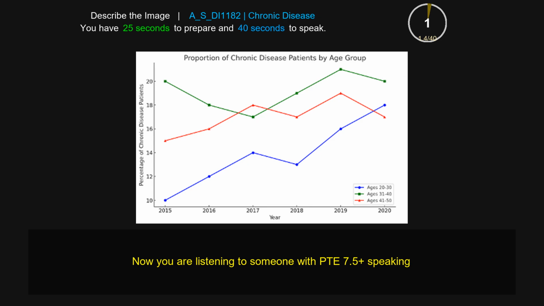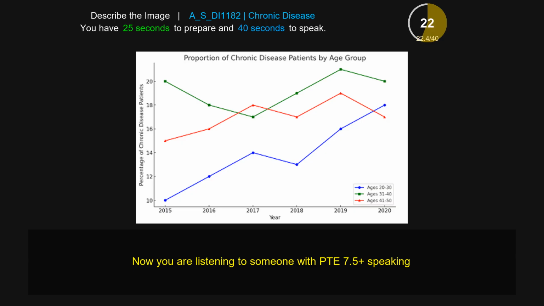The given line graph is about chronic disease and the proportion of chronic disease patients by different age groups, where on the x-axis we can see the years between 2015 to 2020. On the y-axis we can see the percentage between 10 to 20. In dark blue it's the age between 20 to 30. In red it's the age between 41 to 50, whereas green color is 31 to 40.